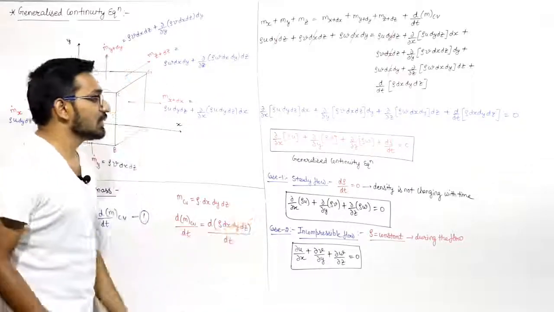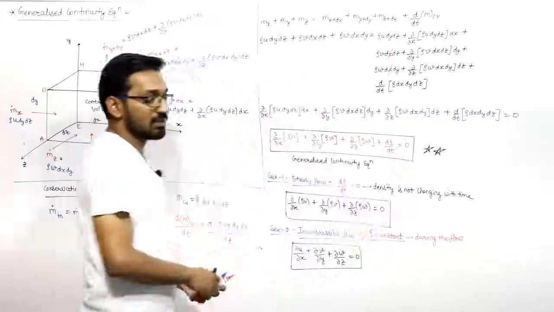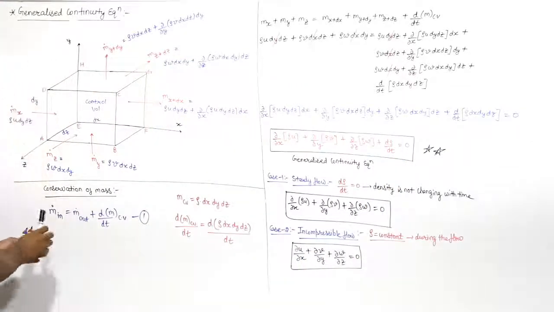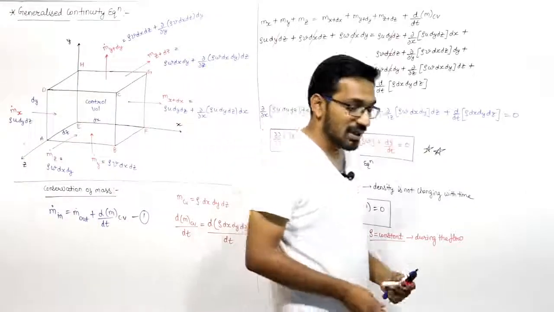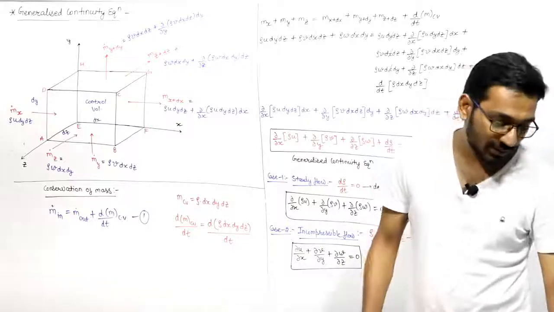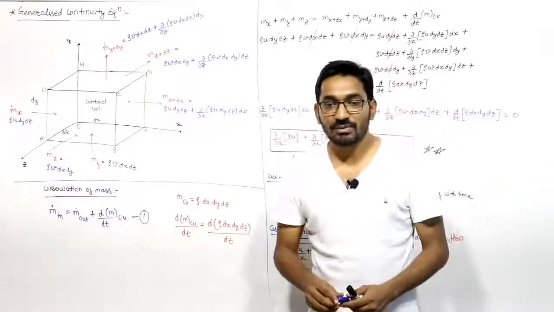So this is the generalized equation. You just remember this equation. This is the most important one. Other equations you can easily calculate, right? So this is all about the generalized continuity equation, which can be valid for any kind of flow, whether it will be one-dimensional, two-dimensional, three-dimensional, incompressible, compressible, steady, unsteady. You can apply this continuity equation for all types of flow.